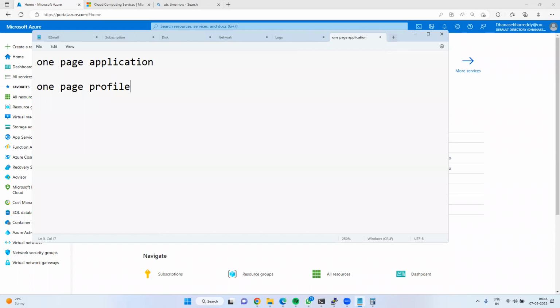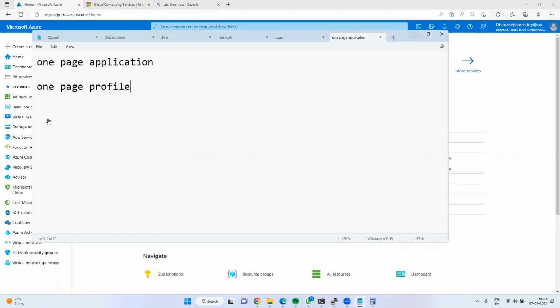In real time, a one-page profile means even though you have 20 years of experience, all these details have to be mentioned on one page. Am I right? The client will not have time to go through your 20 pages of resume inside the organization. So he will just look at how many years of experience you have, whether it is relevant to our technology, and where your key skills are. That's it. These are the parameters they will mainly look at.